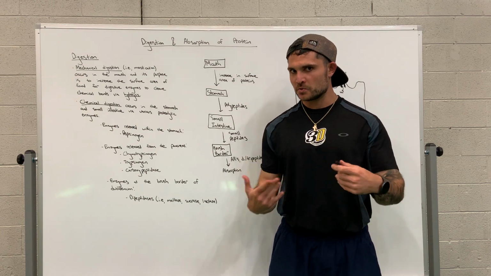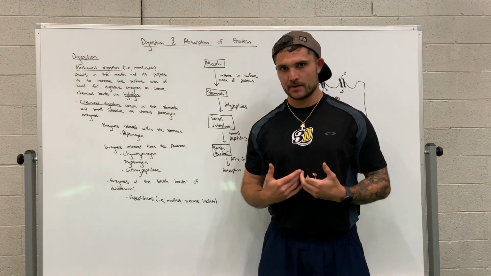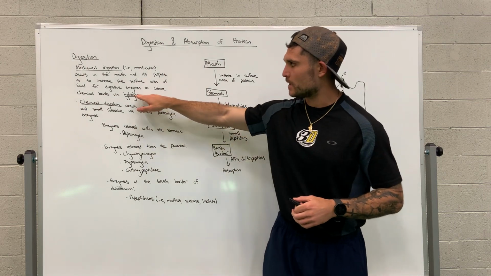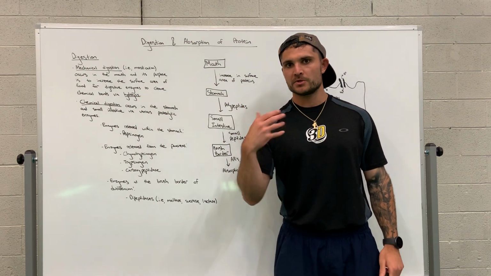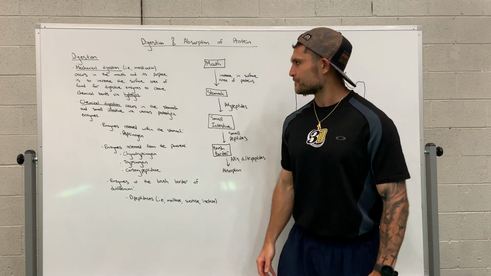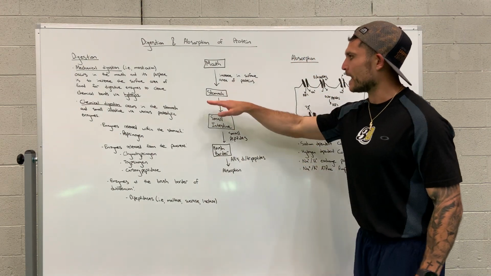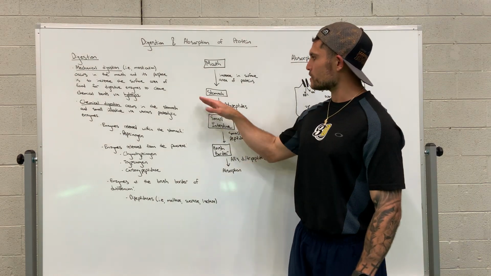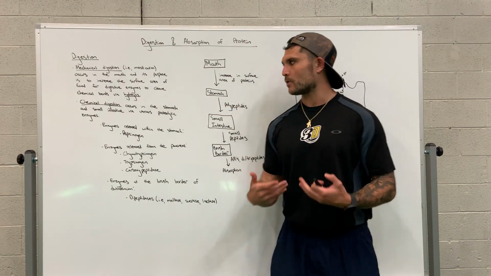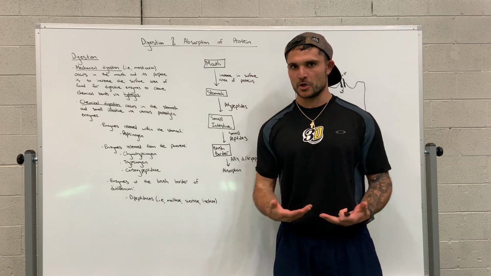And that starts to occur in the stomach. Okay? And put very simply, that is what hydrolysis is. It's the utilization of a water molecule to break a chemical bond. Now, once the protein, the food, enters the stomach, that's where chemical digestion is able to start.